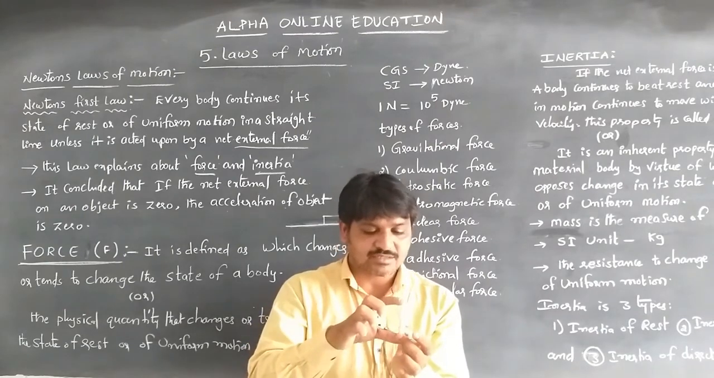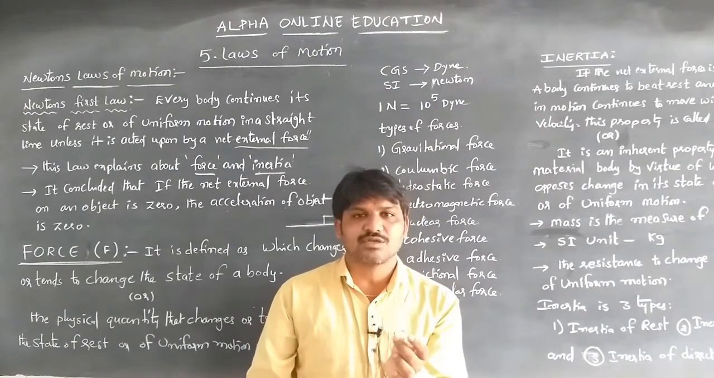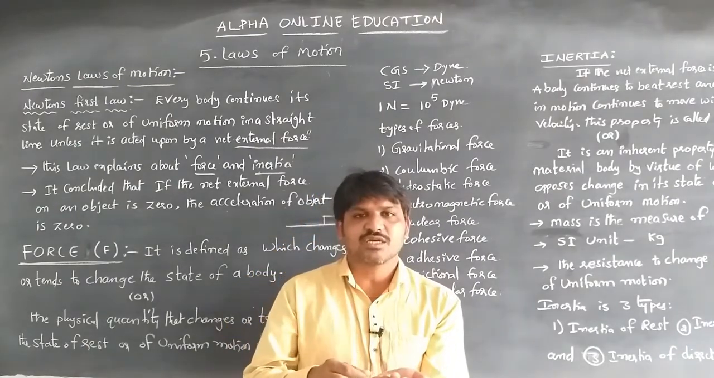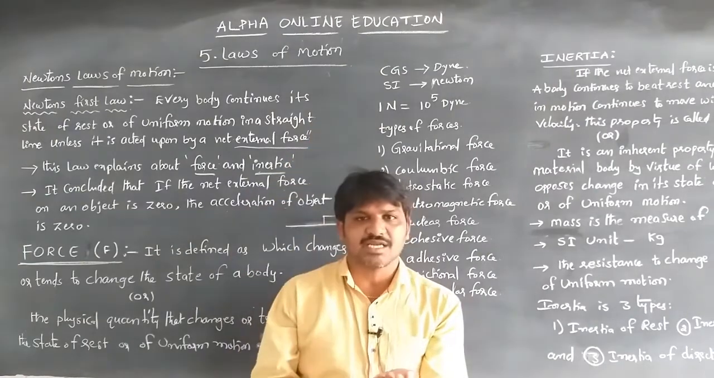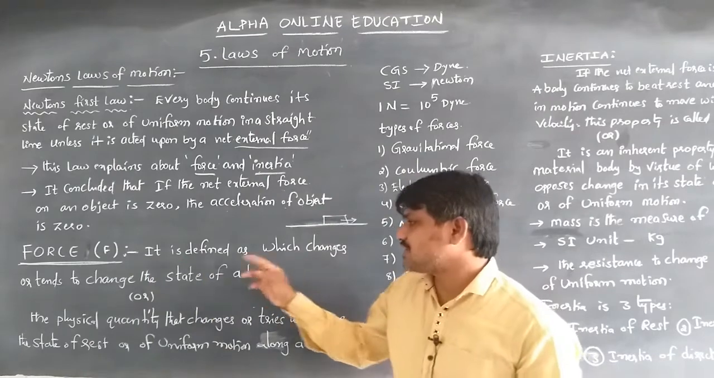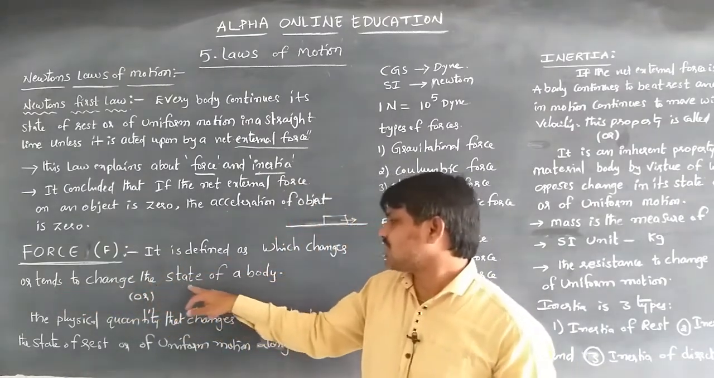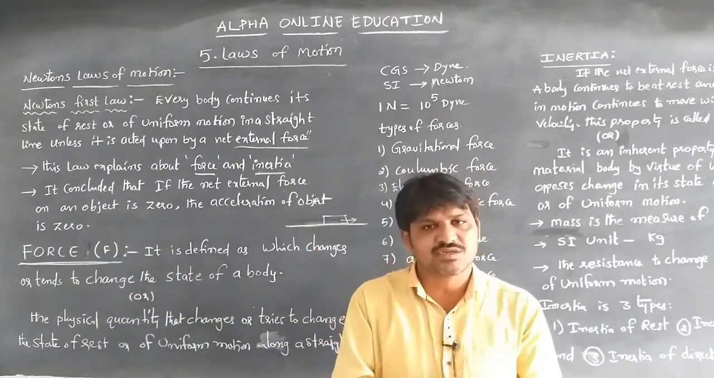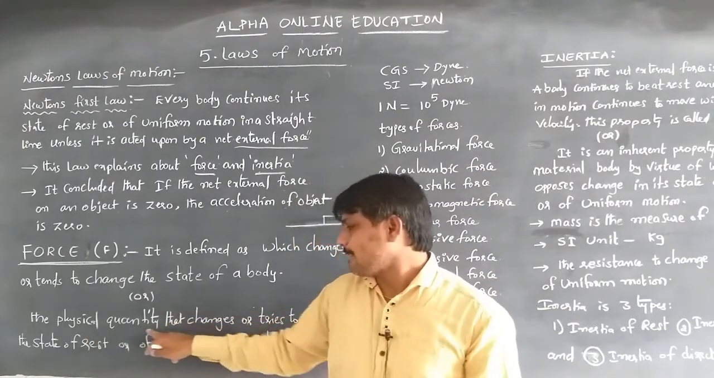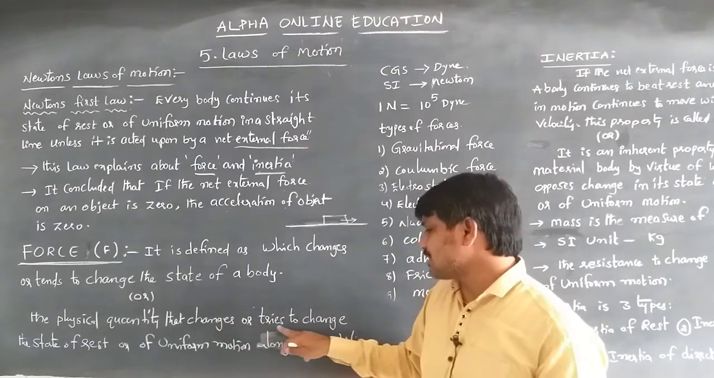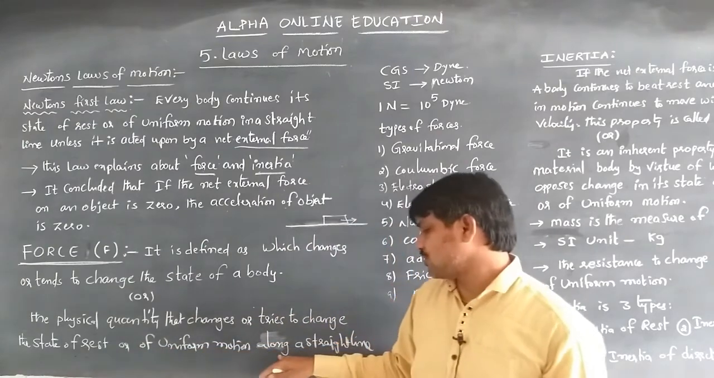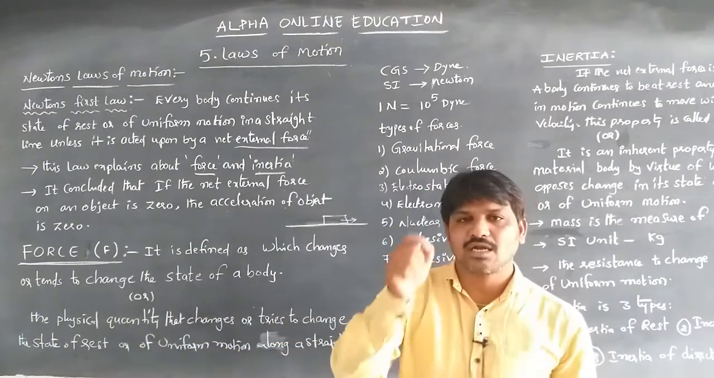Different types of force can act on a body, like gravitational force acting on a body, so that's why the body comes to the ground whenever it is released from a certain height. So here it is defined as that which changes or tends to change the state of a body, either the state of rest or of uniform motion along a straight line. That means a physical quantity that changes or tries to change the state of rest or of uniform motion along a straight line is called a force.